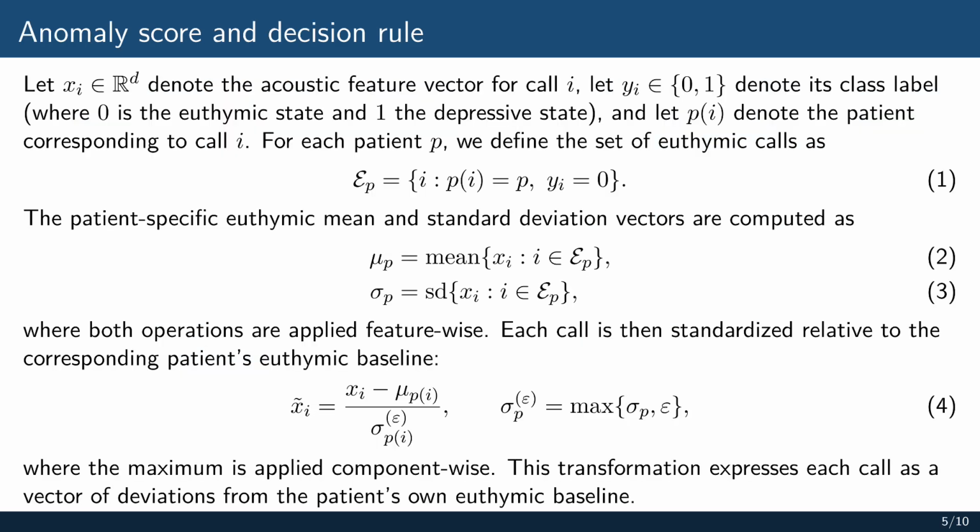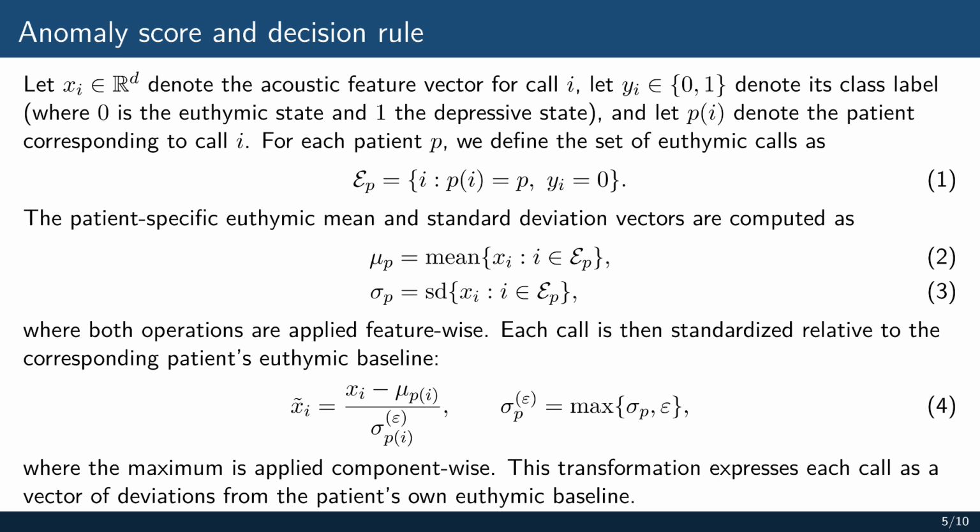Now I will describe the model itself. Let x_i be the acoustic feature vector for call i, and let p(i) denote the patient who made that call. The class label is y_i, where 0 denotes euthymia and 1 denotes the depressive or subdepressive state. For each patient, we define the set of their euthymic calls. Using only these calls, we estimate the patient-specific euthymic mean vector and standard deviation vector.